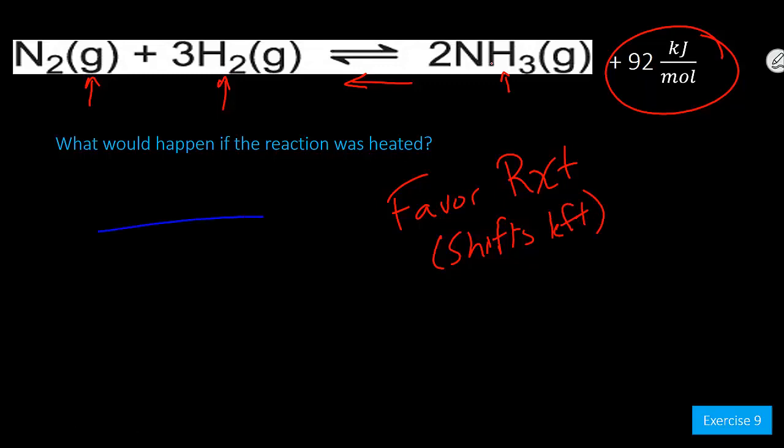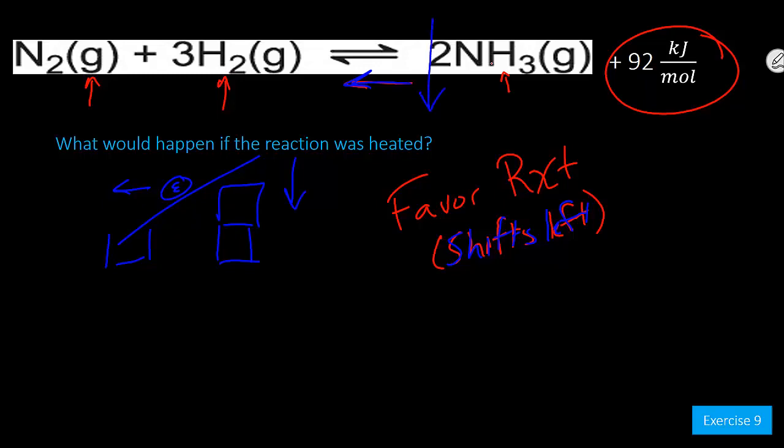From our table analogy, heat is just another reactant or product. So by saying I heated the reaction up, I added a cinder block to the product side. Equilibrium, the ball will roll to the left. In order to get the table to lay flat, everyone on the product side will have to pull down. Concentration of ammonia will decrease. Everything on the reactant side will go up. Nitrogen and hydrogen will increase in concentration.